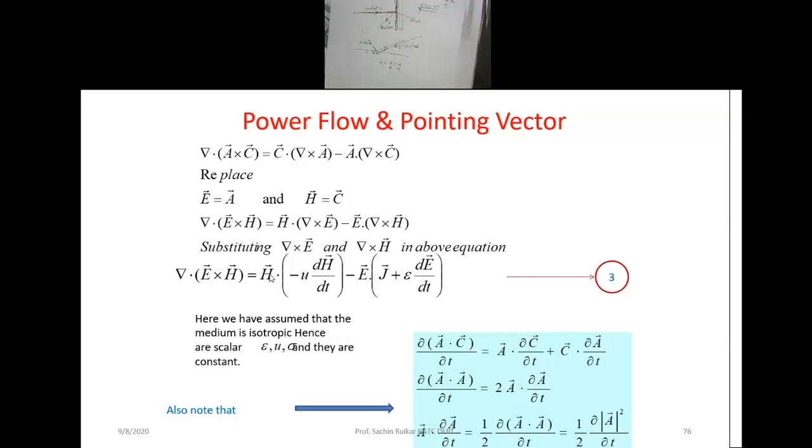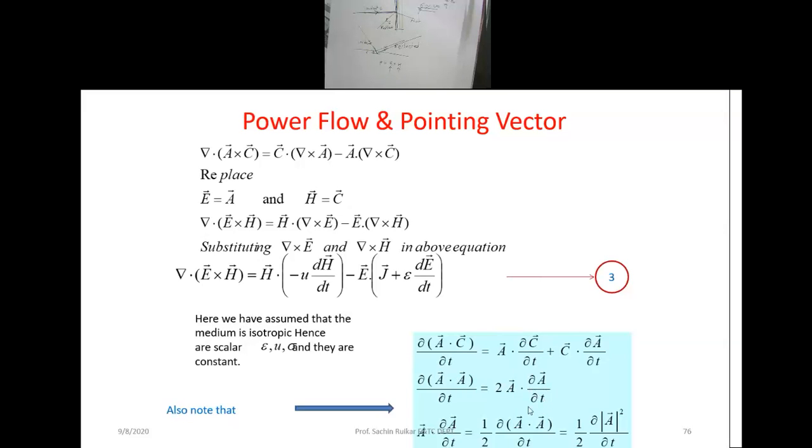And this is about H. We take here the H dot of dou H by dou t, and after solving that we'll get, instead of H we say A, likewise: del of A dot C by dt, A dot dou C by dou t plus C dot dou A by dou t. Now replacing C with A again, we are getting twice A dot dou A by dou t.